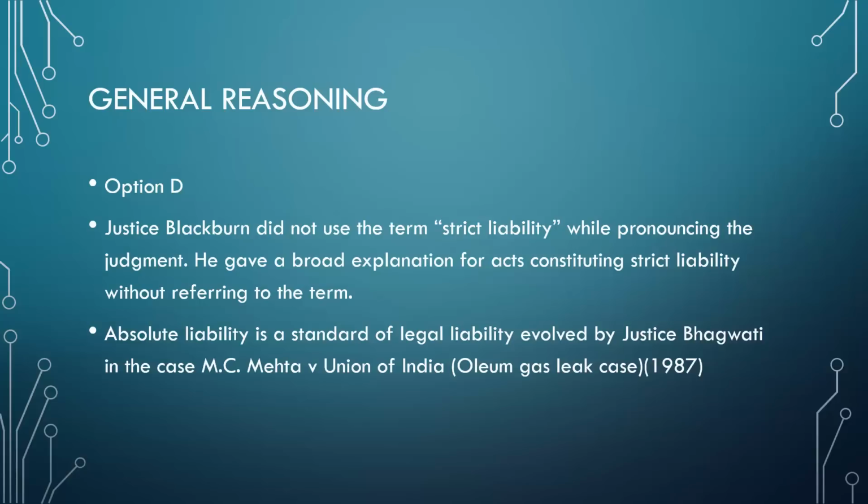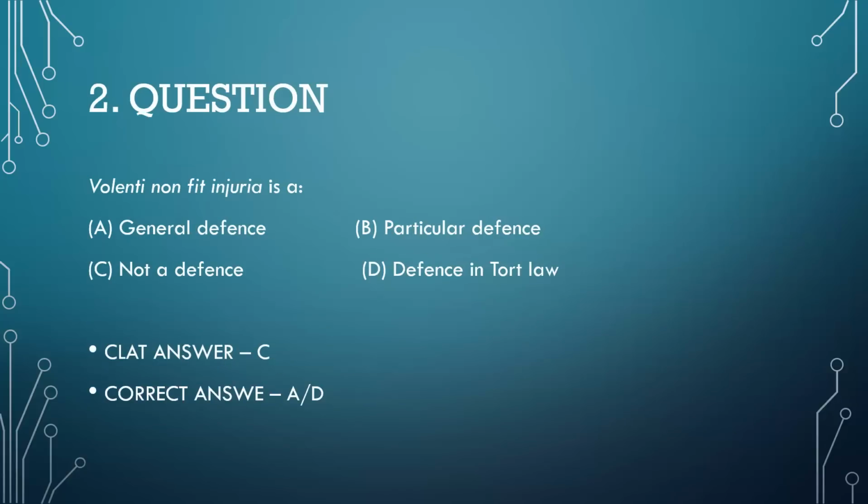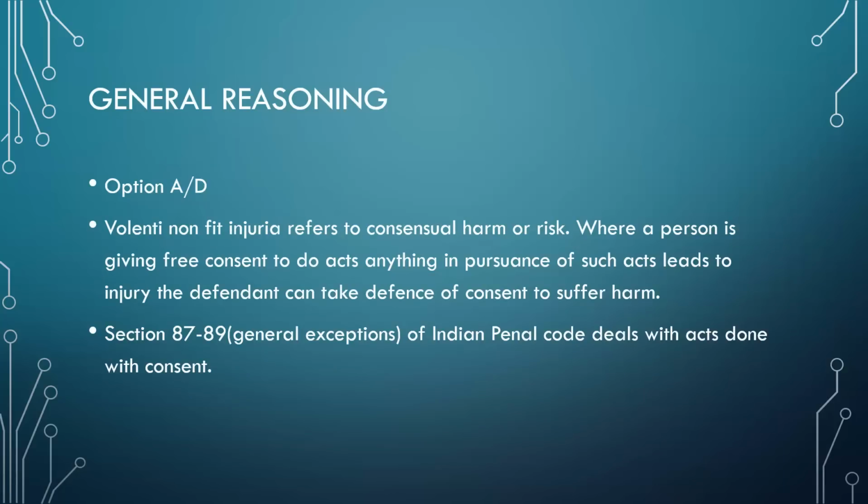Now let's talk about the second question. As we talked about yesterday, volenti non fit injuria is a general defense, not a particular defense in tort law. The CLAT answer given was C, that it is not a defense, and the correct answer is A and D. Regarding that, we can say volenti non fit injuria refers to consensual harm or risk, and it's a defense under tort law and also under sections 87 to 89, the general exceptions in the IPC. It deals with acts done with consent. So basically it's more of a general defense rather than a defense in tort law particularly. So the option can be A and D. CLAT answer C is wrong.